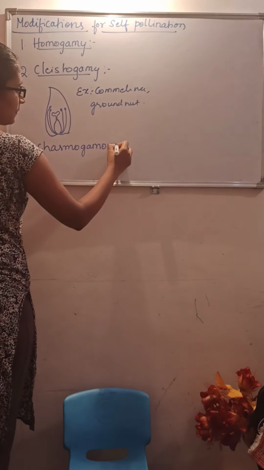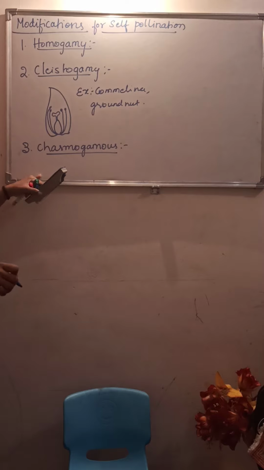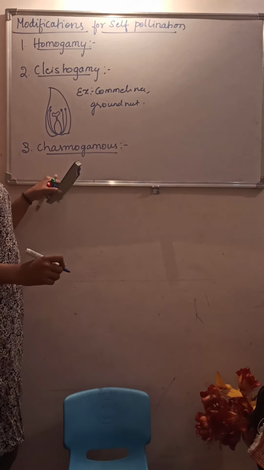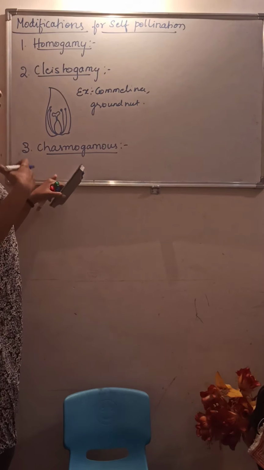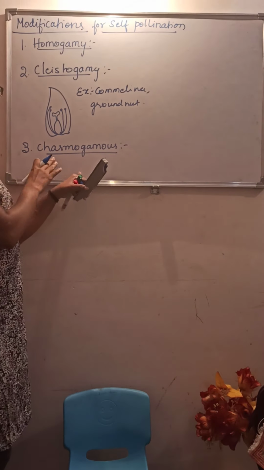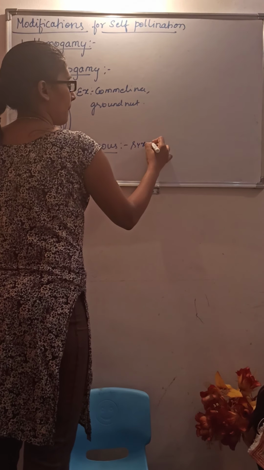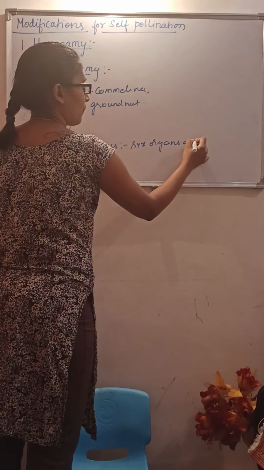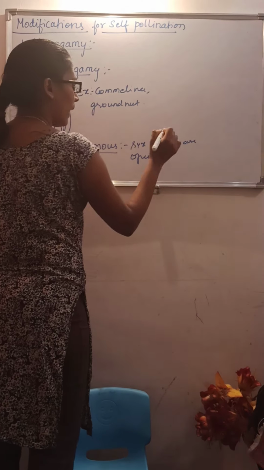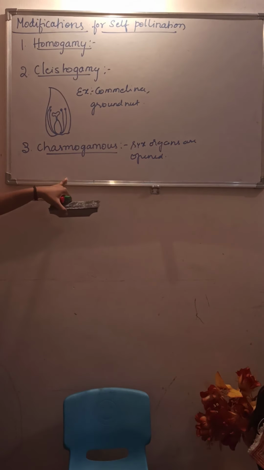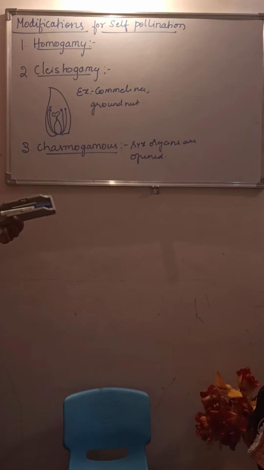The next one is chasmogamous. In this condition, what will happen? Here the sex organs are open. As we all know, in a normal plant the anther and the stigma are exposed, so complete autogamy will be rare.